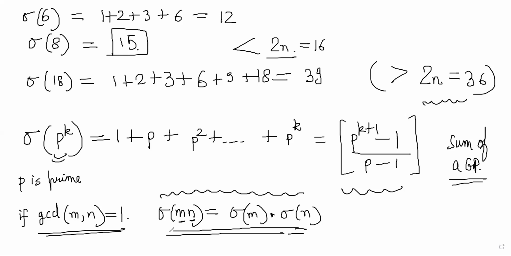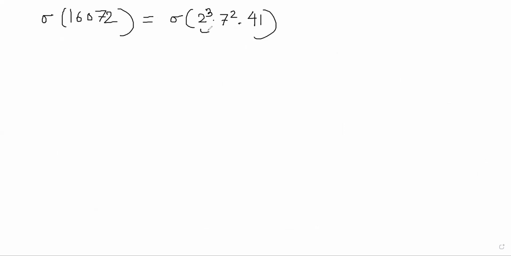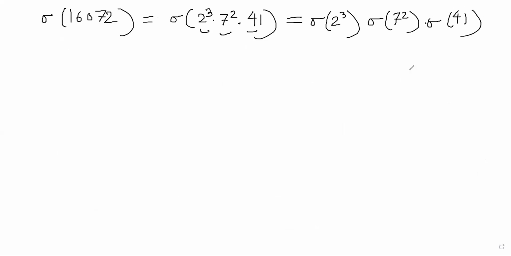I'll give you an example. Sigma of, for example, 16,072 is equal to sigma of 2 cube into 7 square into 41. Suppose this is the prime factorization. Because these three things are co-prime to each other, you can write it as sigma of 2 cube, sigma of 7 square, sigma of 41.